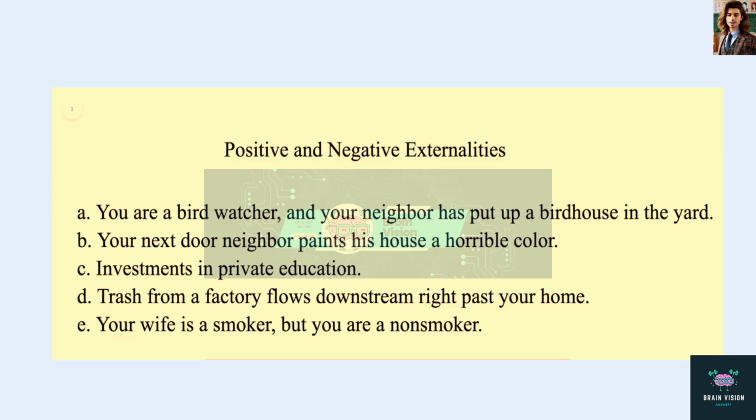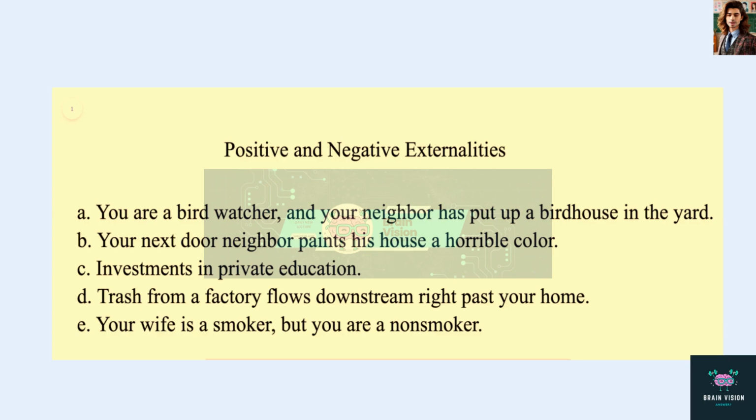D. Trash from a factory flows downstream right past your home. The action being that the company dumps its trash into the river, right? You are a third party. You were not part of the creation of that trash or its disposal. You are just a bystander. This is a negative externality. You're not happy that this trash is flowing down your home. So just for that reason, it is a negative externality.